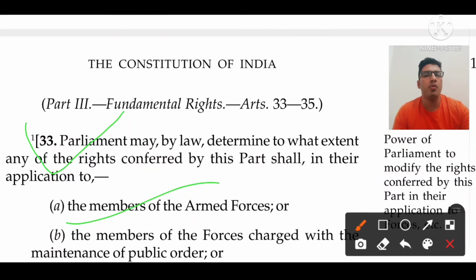Like if you are a member of the armed forces, then Articles 19 and 21 are not allowed for the members of the armed forces.